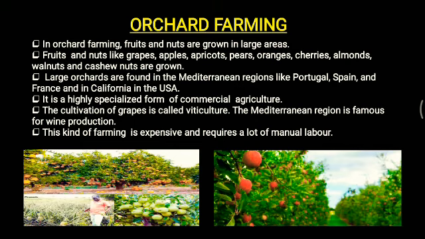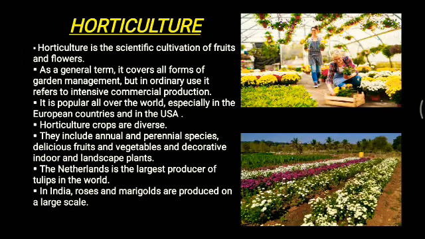Next, as we are discussing orchard farming, the next topic we have is horticulture. Now what is horticulture? Horticulture is the scientific cultivation of fruits and flowers. Alright, this is a scientific cultivation. Now this type of farming is popular all over the world, especially in the European countries and in the USA.